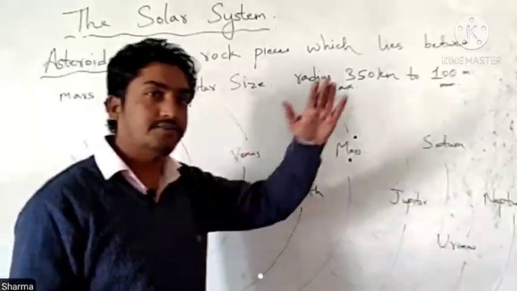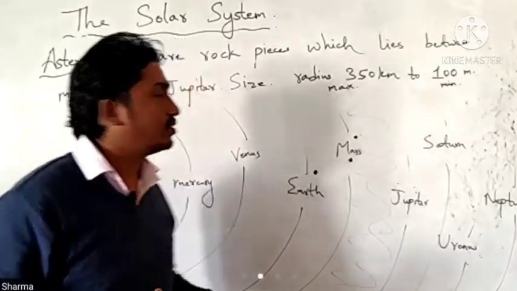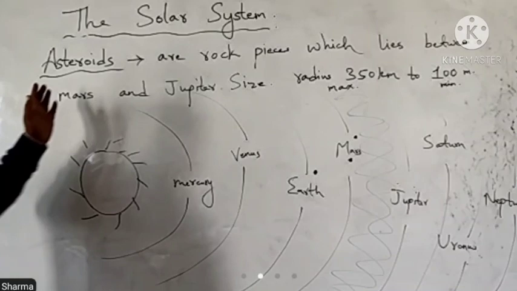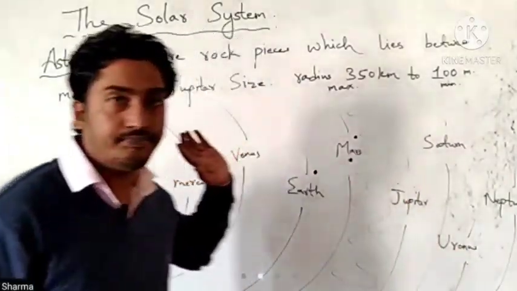Radius means half of the size of the circular portion. So we have lakhs of asteroids there.